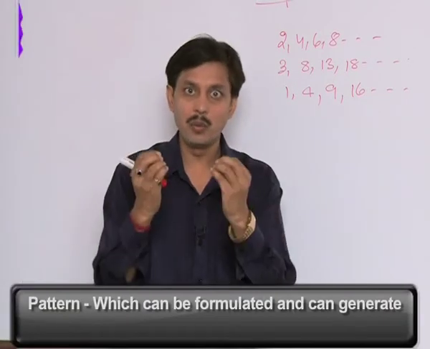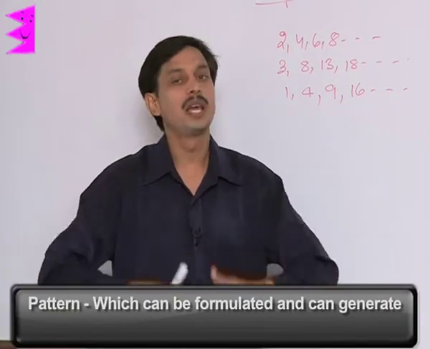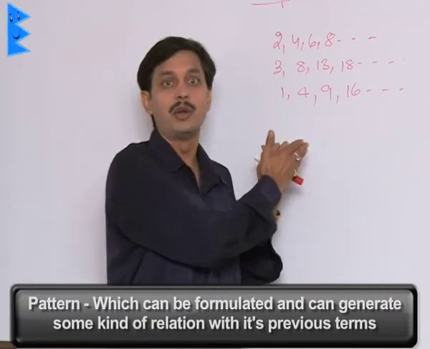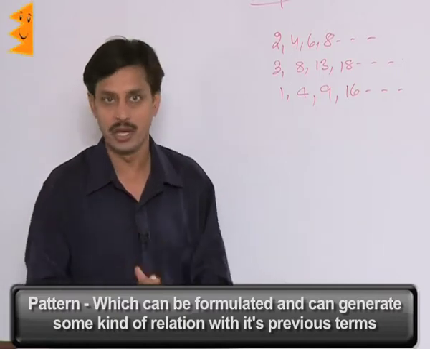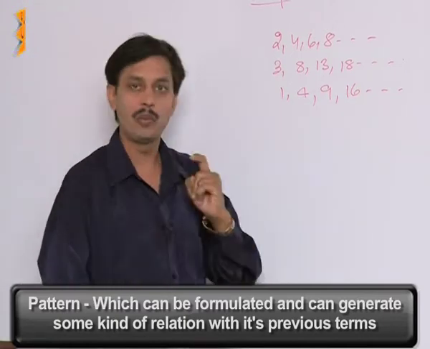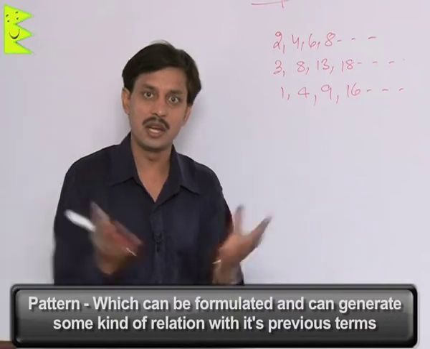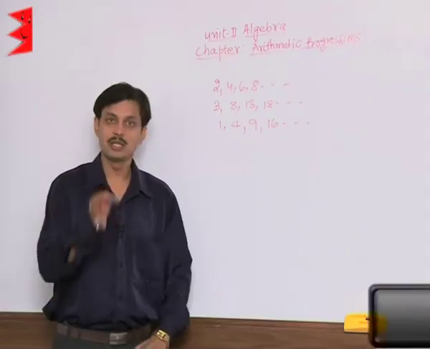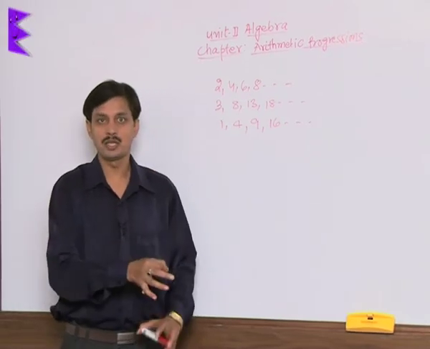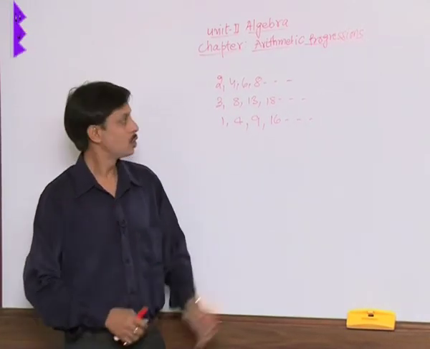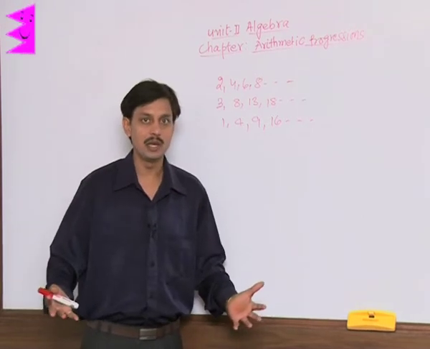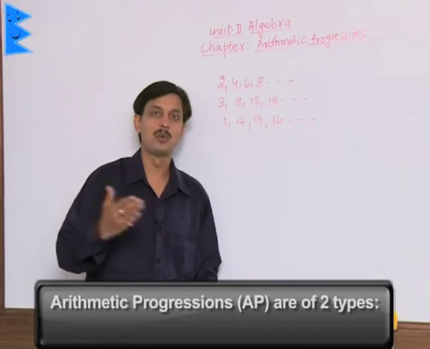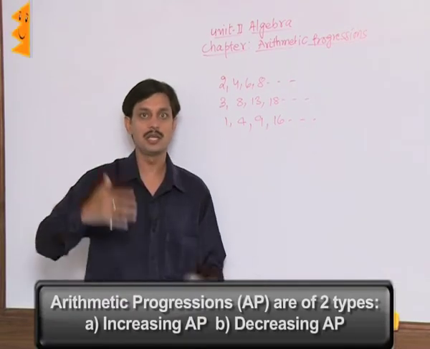So what is a pattern? A pattern is something which can be formulated, can be recognized, and can generate some kind of relation with its previous terms. When we can generate this kind of relation in numbers or terms, that is known as a progression. In short, arithmetic progressions are known as APs. So whenever I say AP, you should understand arithmetic progression. Arithmetic progressions are of two types: increasing and decreasing.